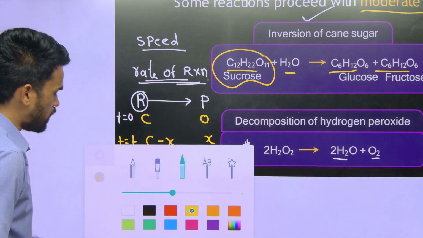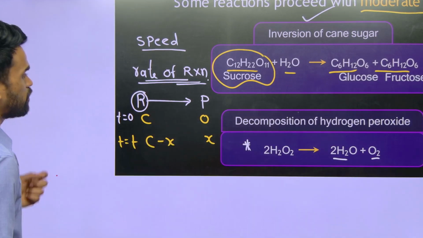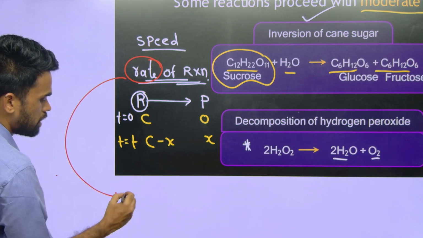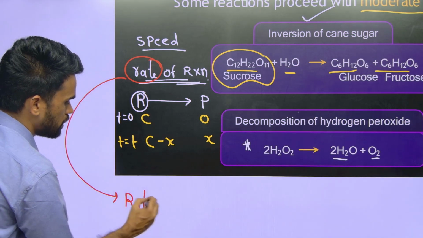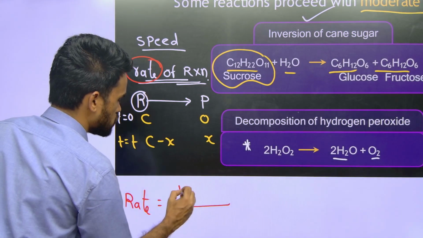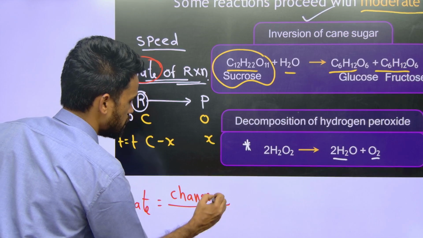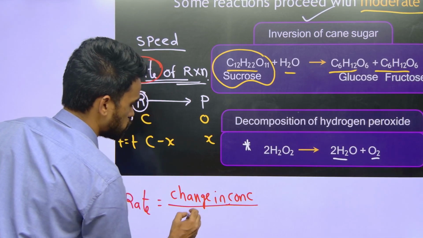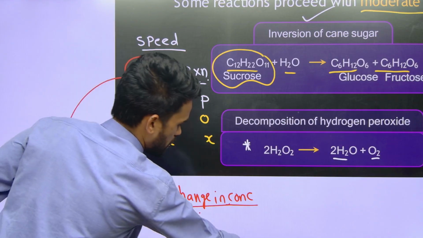Okay, now what is the term I am saying here? Speed of a reaction or rate of a reaction. So rate means what? Rate is equal to change in concentration with respect to time, with change in time.